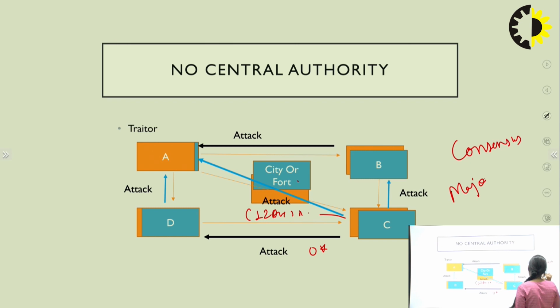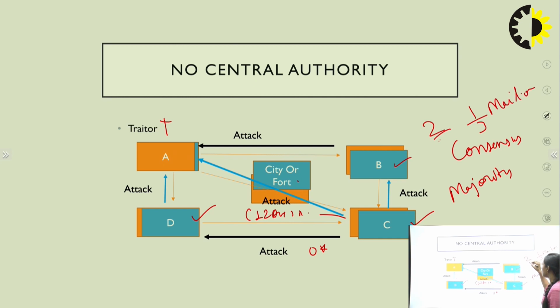Means, for example, these three people got ready to attack at the same particular time and place. But this will not be allowed to be performed if he has not decided to attack at this particular time. So he can be called a traitor. So over here the majority is working, means 2/3. 1/3 of the people are malicious, and 2/3 of the people are participating in that particular network.